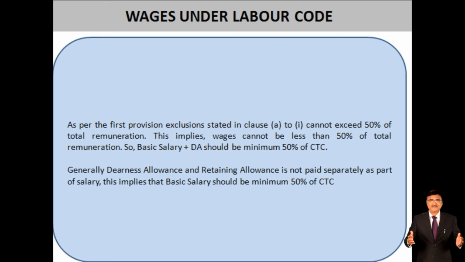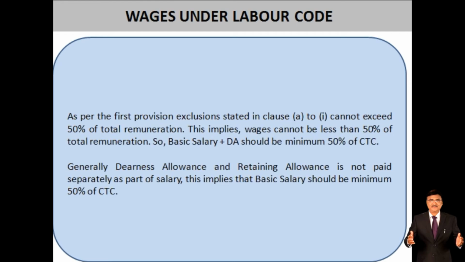It has been defined in the new definition of wage under the labor code. So finally, what will the salary and the wage come to in account? That is your basic salary plus dearness allowance, which should be a minimum of 50% of your CTC, the cost to company for employing an employee.